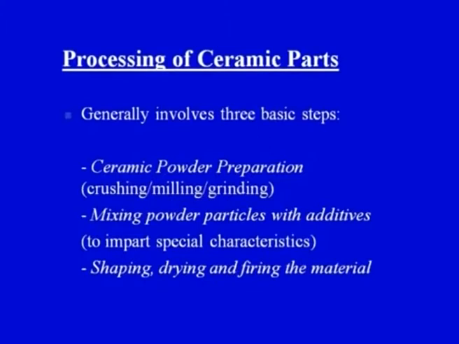The second step is mixing powder particles with additives. Why do we need the additives? Additives are there to give certain special characteristics to the final product. So, basically we will add certain additives into the basic ceramic powders and finally blend these two things together, and then further do the subsequent processing in order to convert this mixture into the final product. So, the second step involved is mixing the powder particles with additives to impart special characteristics.